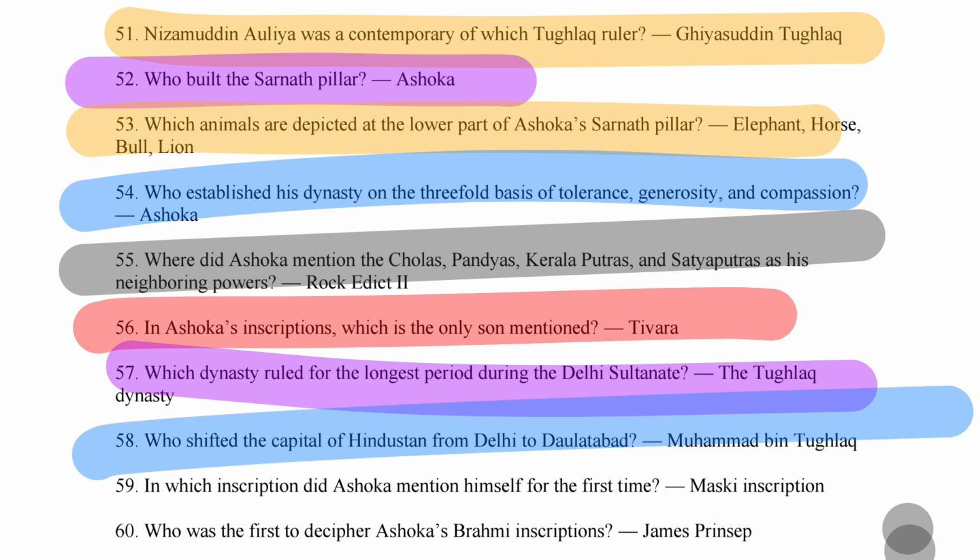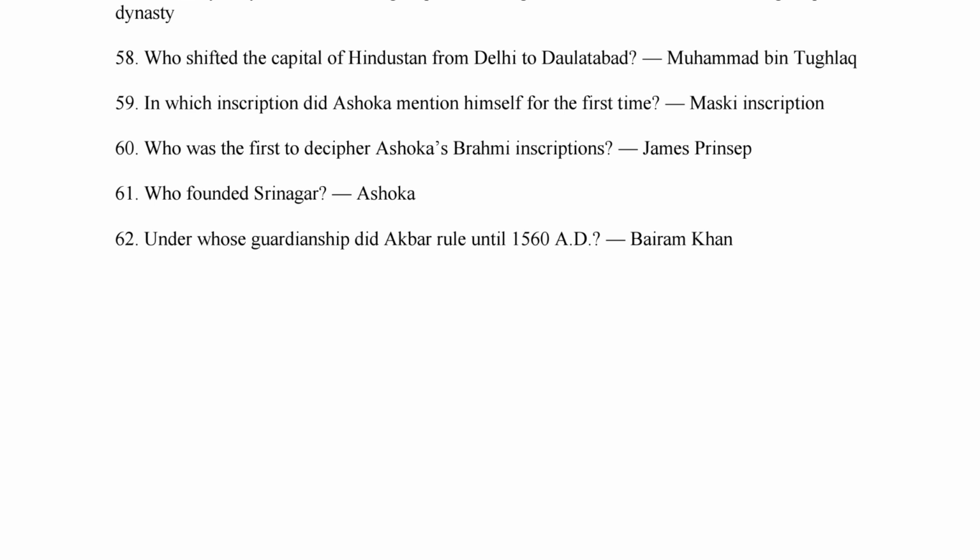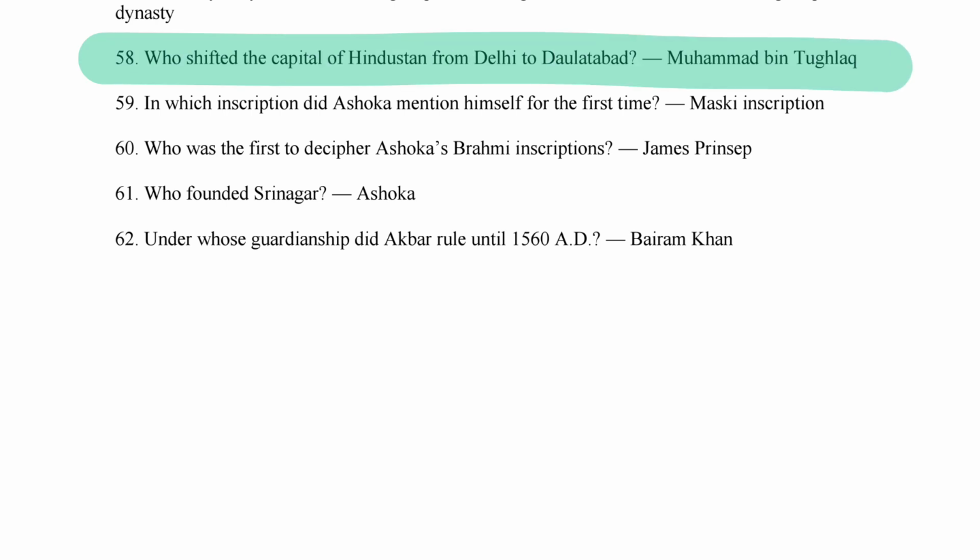Next is what here? Who shifted the capital of Hindustan from Delhi to Daulatabad? So it's Muhammad bin Tughlaq, right?